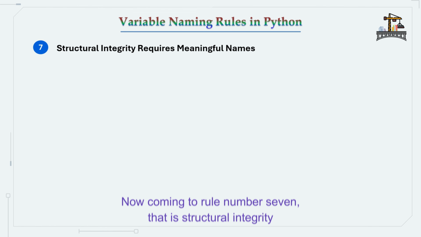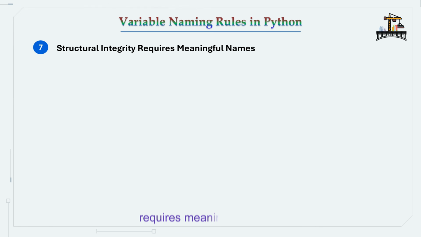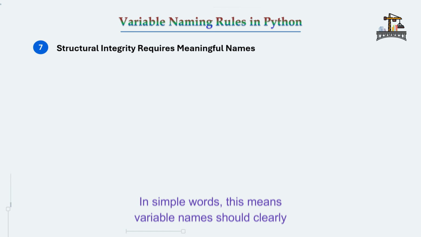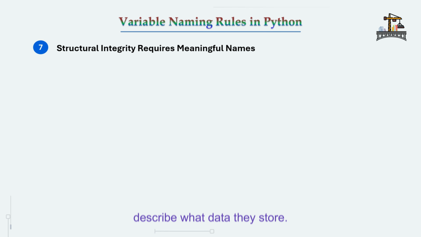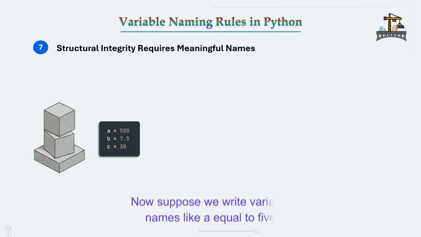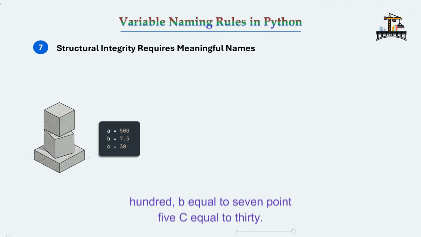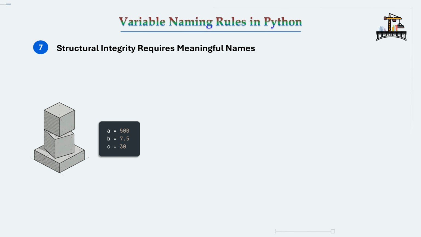Now coming to rule number 7, that is, structural integrity requires meaningful names. In simple words, this means variable names should clearly describe what data they store. Now suppose we write variable names like a = 500, b = 7.5, c = 30. We can definitely use these variable names while writing a Python program.